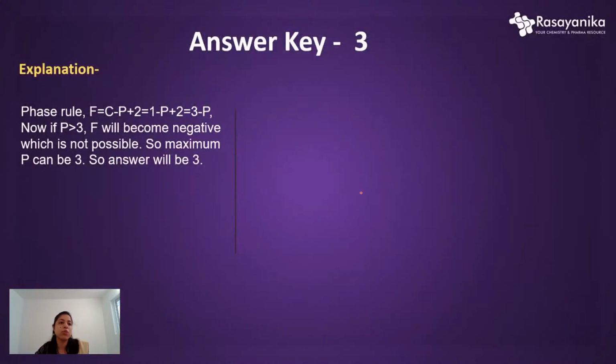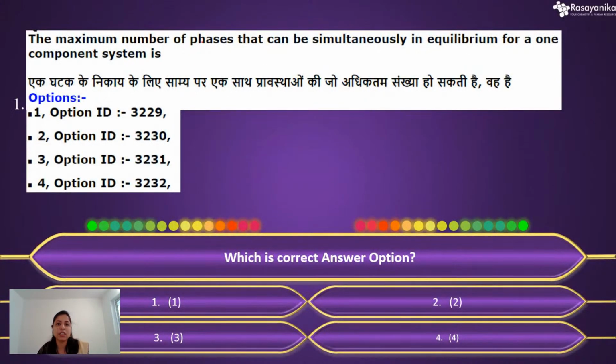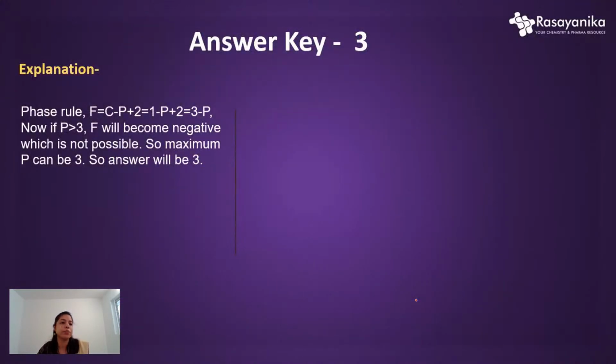Just look at the question. This is a one component system, so the number of components is given in the question, that is 1. You know the basic phase rule, how to calculate the degree of freedom: F equals C minus P plus 2.